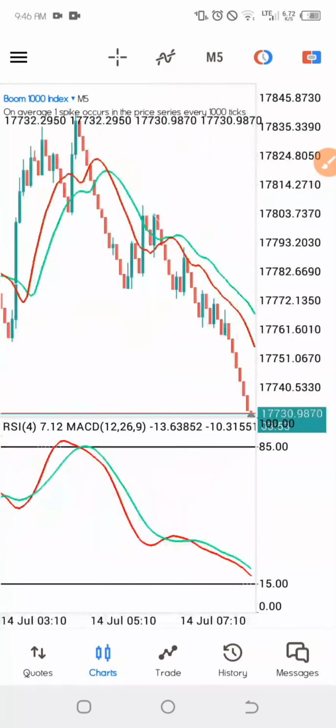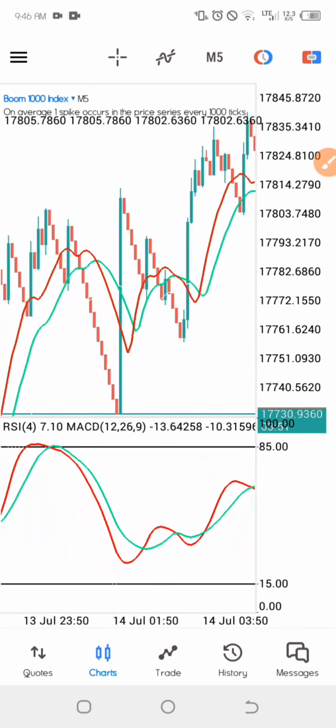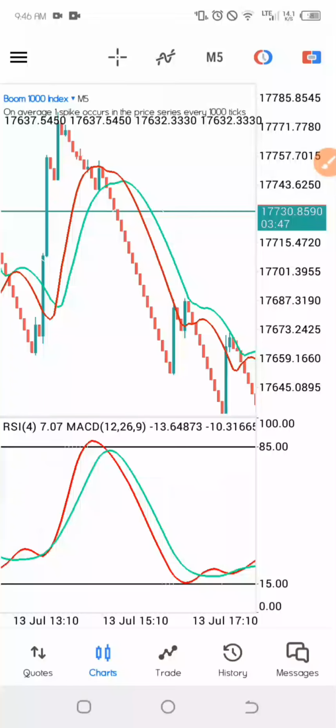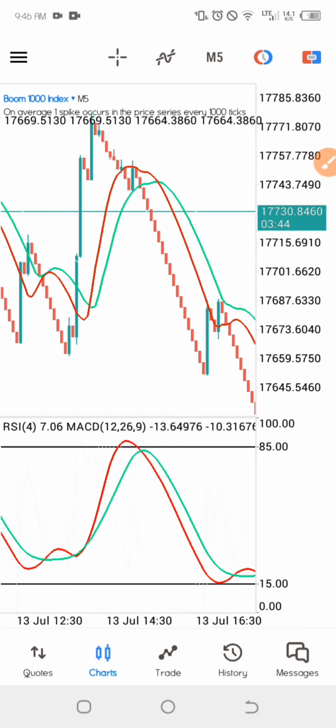Now let's talk about how this strategy works. It is a very simple and straightforward strategy that beginners and pro traders can use. So talking about this strategy, how does it work?